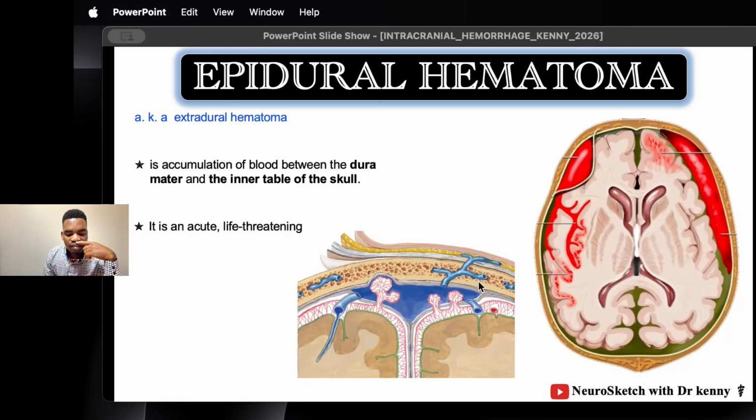But to be specific, it is the space between the dura mater and the inner table of the skull. Picture your skull has 2 tables: an outer table, the outermost one, and the inner table. Now, if we have a collection between the inner table of the skull and the dura mater, it is called epidural hematoma. Epidural hematoma is an acute condition but is life-threatening. Listen, this is a neurosurgical emergency. If you suspect your patient has epidural hematoma, he or she should be treated with immediate effect, or otherwise you lose the patient, because this condition is very, very dangerous.